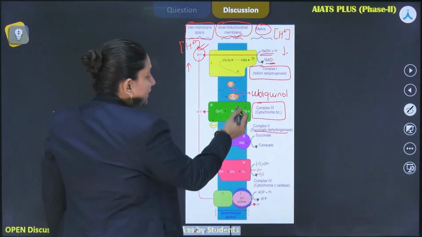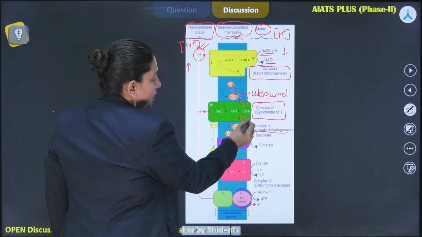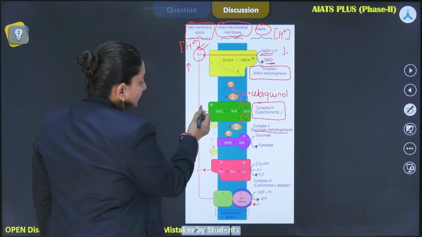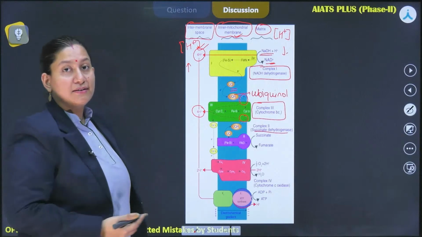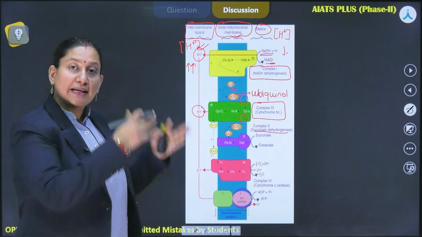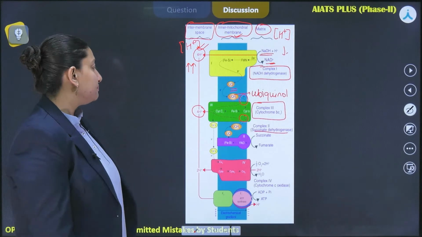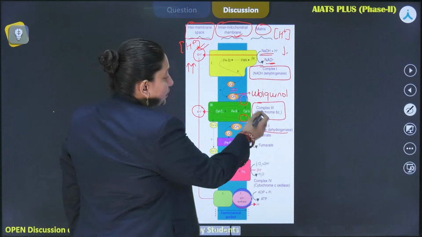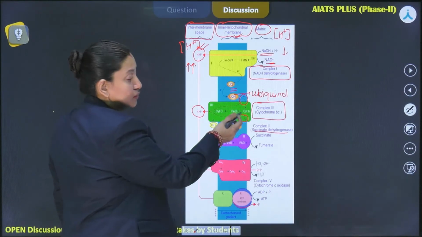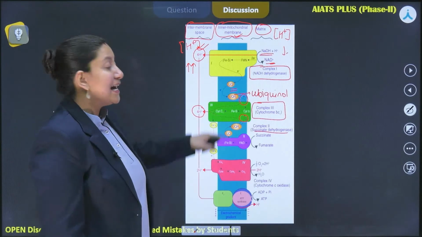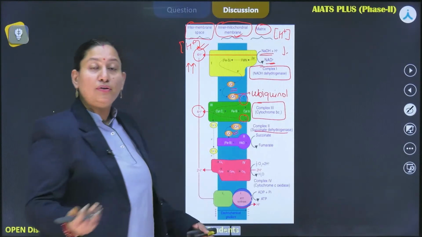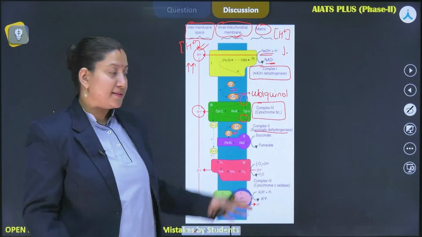Now when complex 3 receives the electrons from ubiquinone, which has taken them up from both the complexes, it again influxes protons towards the inner side. This further increases the concentration of protons in the intermembrane space, right? Then when ubiquinol gives its electrons to this complex, it gets oxidized back into ubiquinone so that it can take up more electrons from the two complexes, right?